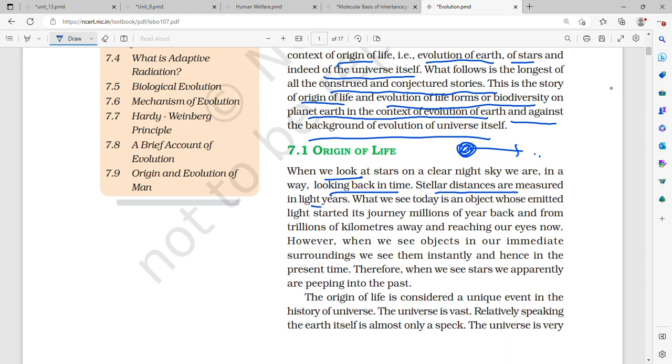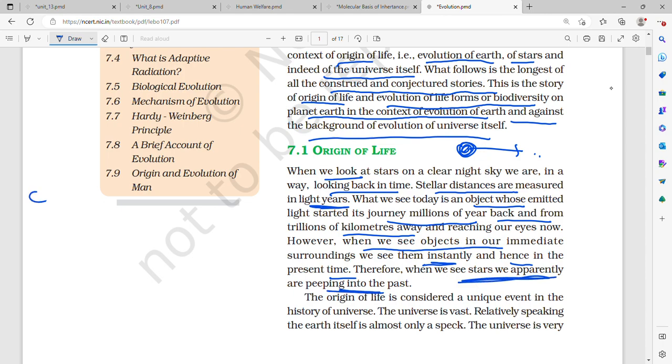Stellar distances are measured in light years. What we see today is an object whose emitted light started its journey millions of years back and from trillions of kilometers away, reaching our eyes now. When we see objects in our immediate surrounding, we see them instantly and hence in the present time. Therefore, when we see stars, we apparently are peeking into the past.